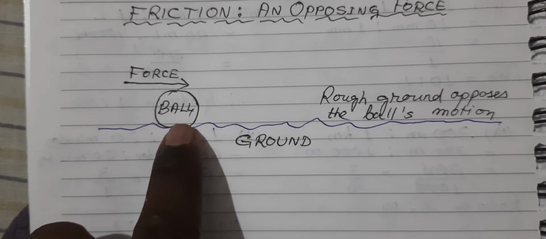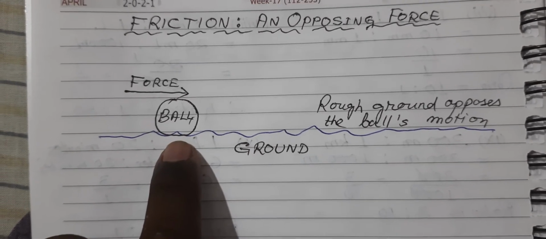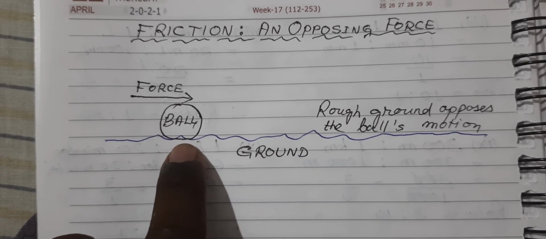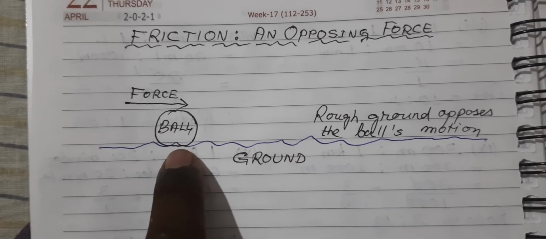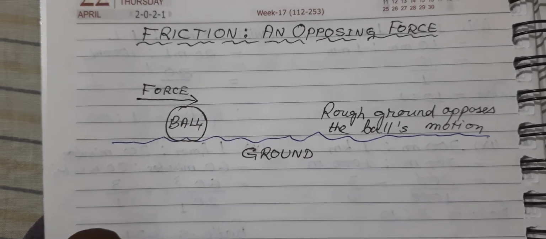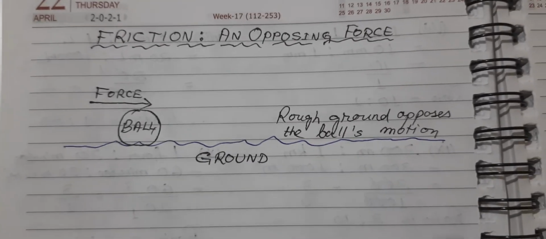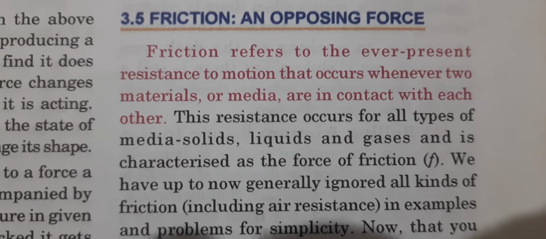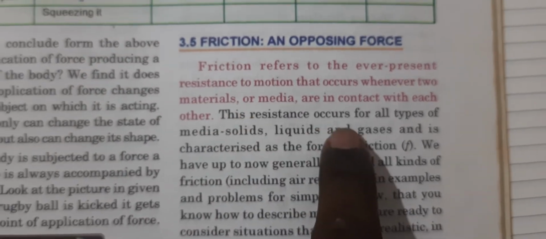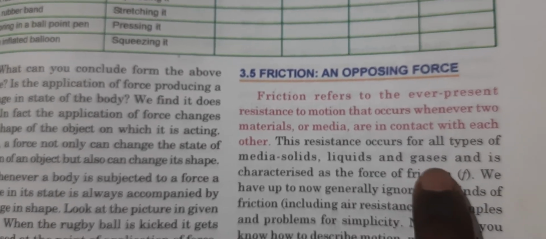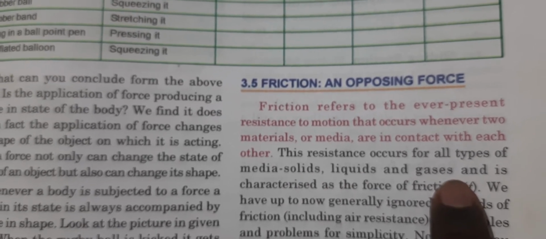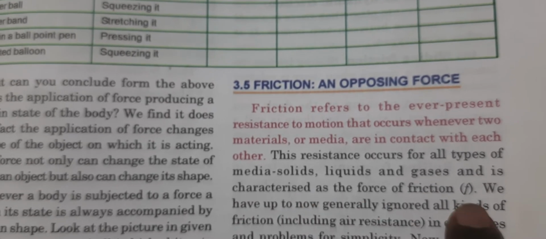If the ball is not given any force, that ball also stays in one place, right? What makes the ball stay in that place? It is the force of friction itself, which makes the ball stay in that particular position if there is no other force which makes the ball move. So force of friction is always there between two bodies which are touching each other. This resistance occurs for all types of media, solids, liquids and gases. For solids, for liquids, for gases, we see this force of friction.